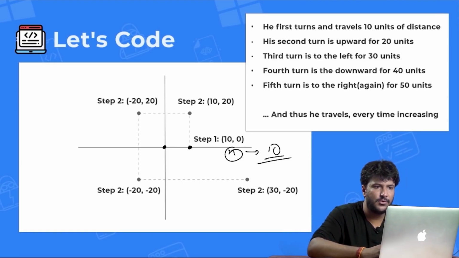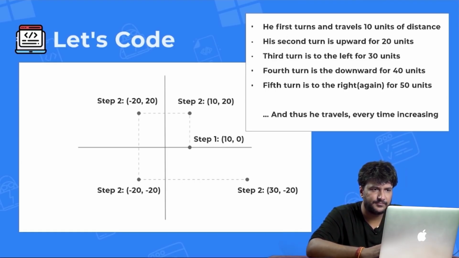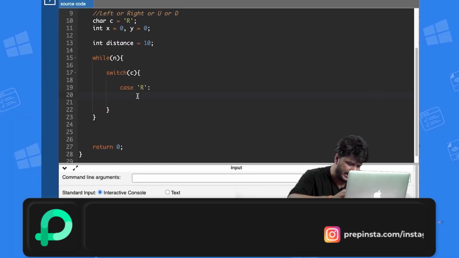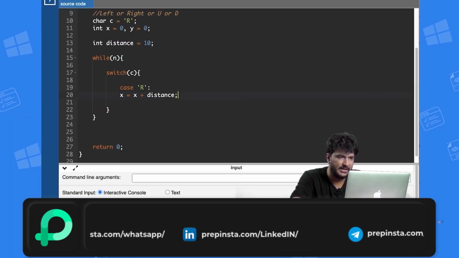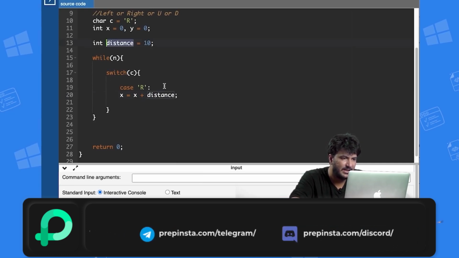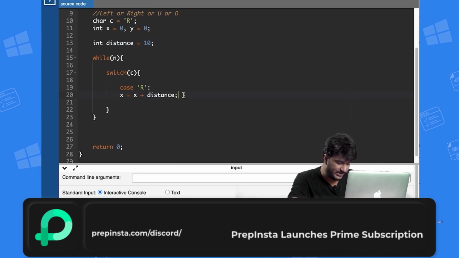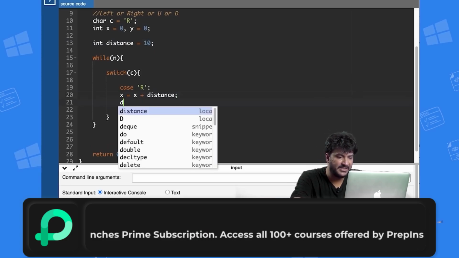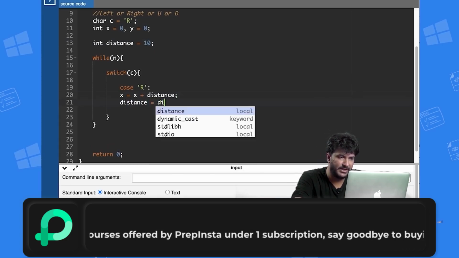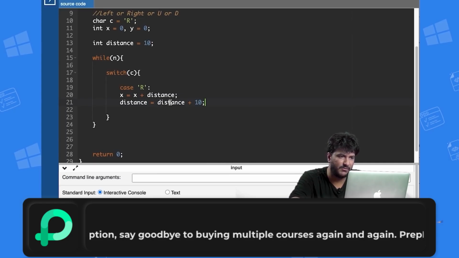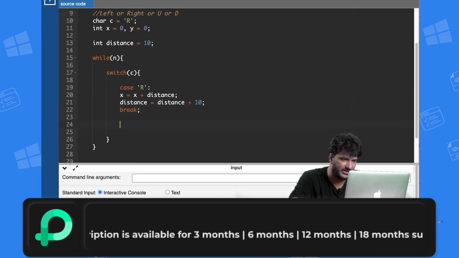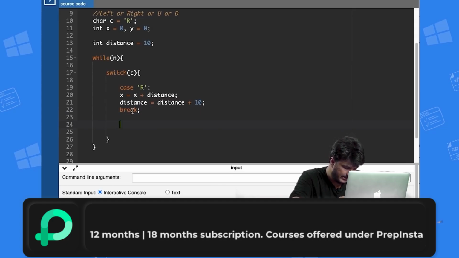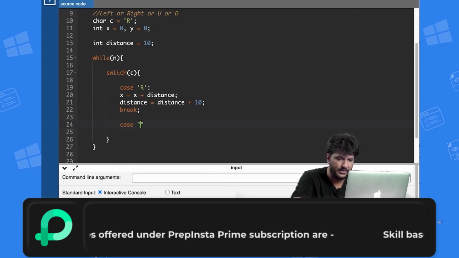So what I'll do is write x is equals to x plus distance, right? My distance value is 10 currently. Now for the next step, obviously I need to increment my distance value. So I will increment distance is equals to distance plus 10, because if I am making further steps, my distance value should change, right? And then break.